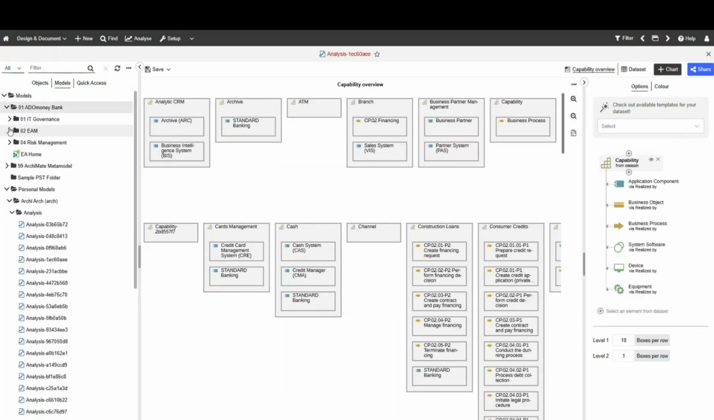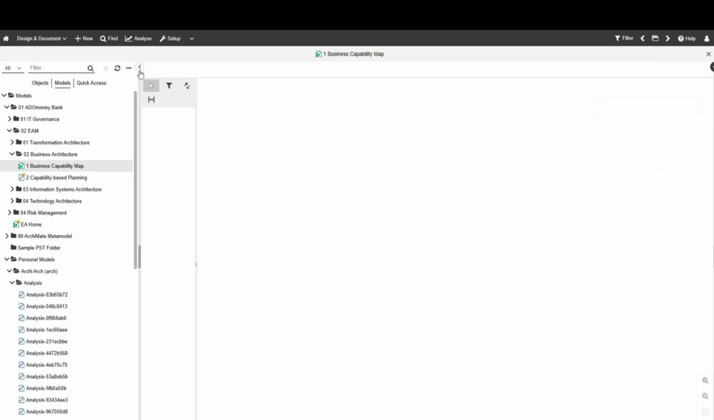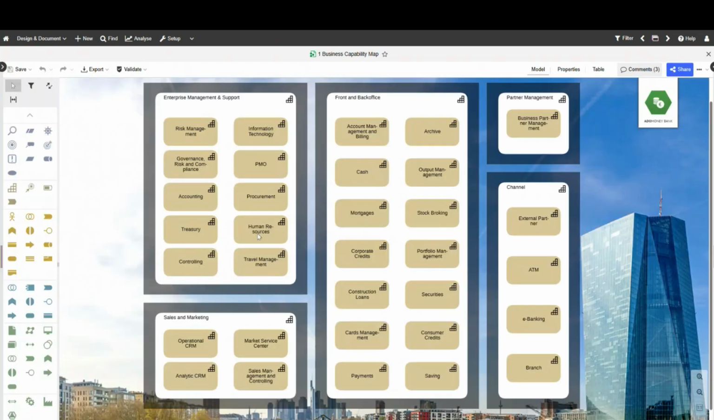If you go in here, I have something prepared in my business architecture, business capability map, for instance. So you have your high level view of your capabilities. This can be also nice. You go in, you're a manager, you're like, okay, that's my capabilities that I have, my high level capability, enterprise and management support, front and back office. And these are the subsequent capabilities belonging to it.